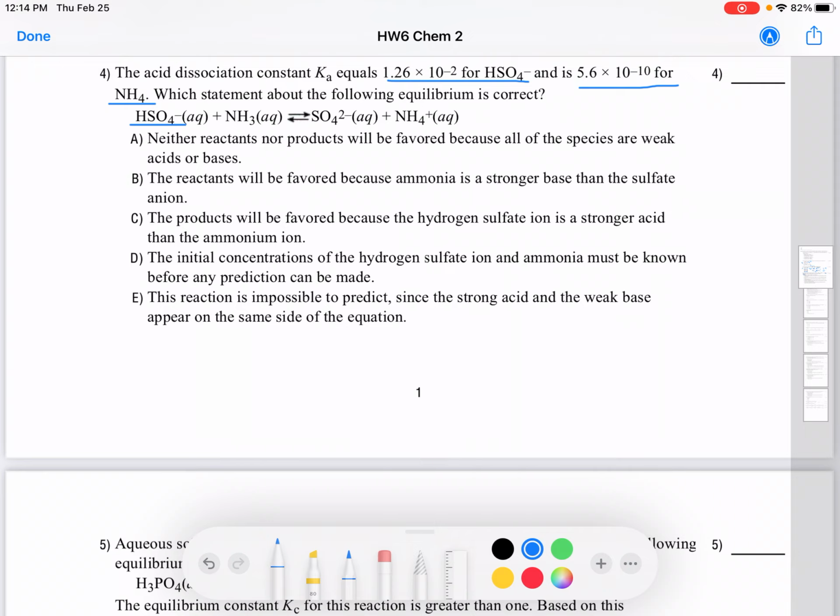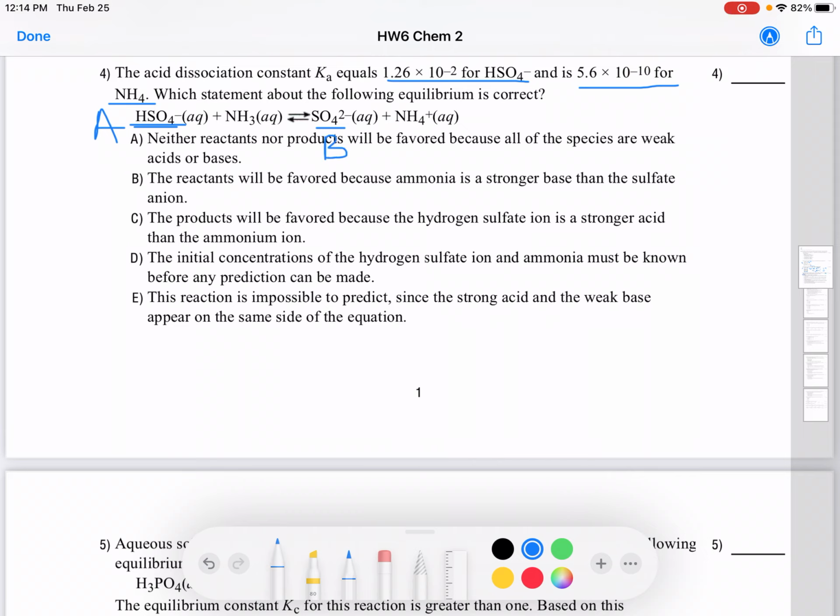Now we can figure out by looking at this equation which one is the acid and which one is the base. Hydrogen sulfate, HSO4 minus, becomes sulfate here, meaning HSO4 minus is your acid and the conjugate base is the sulfate anion.